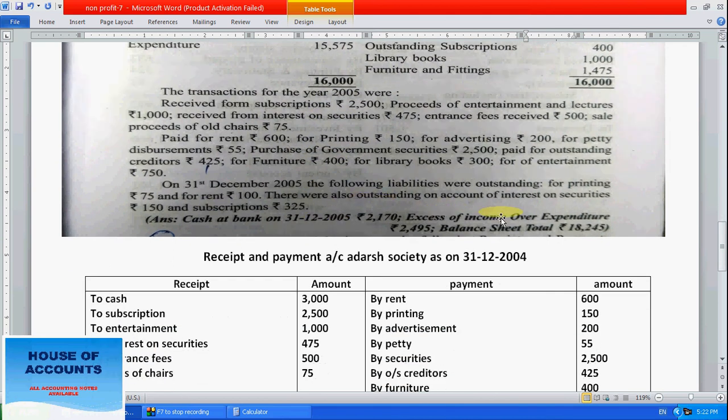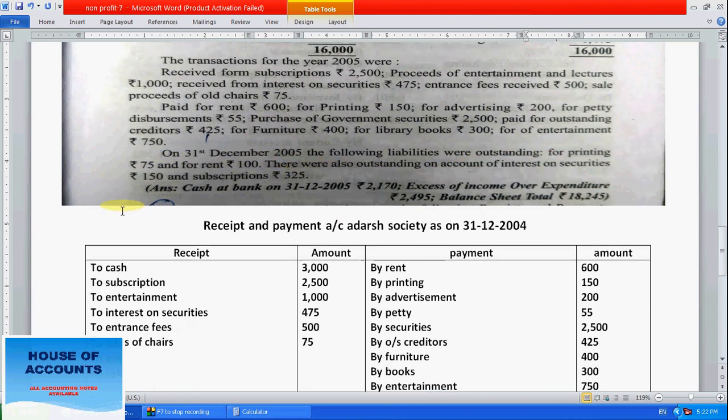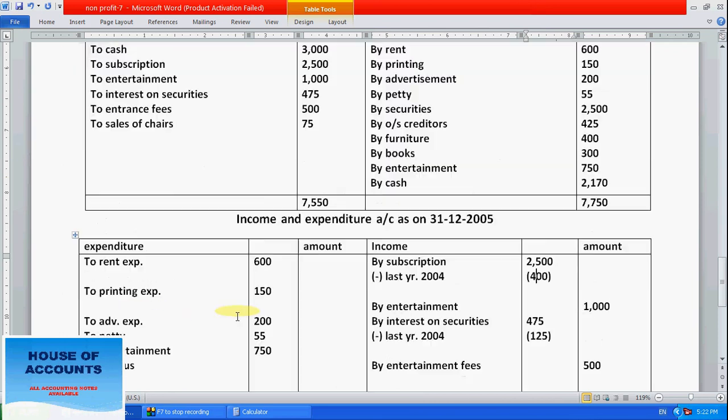Now outstanding, or pending, interest we have to take. On 31st December 2005, the following liabilities were outstanding. For printing, 75 is outstanding. Printing means expenses we have to pay. So right here, again, the outstanding amount we have to add.